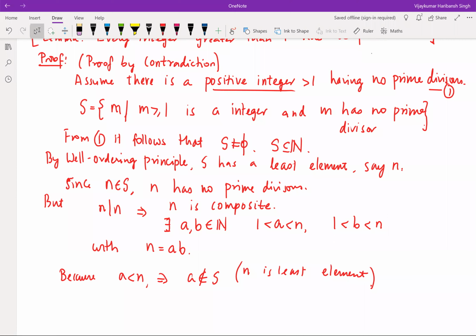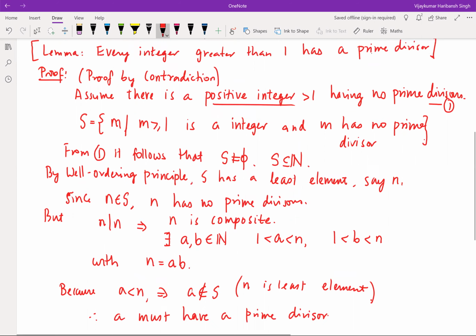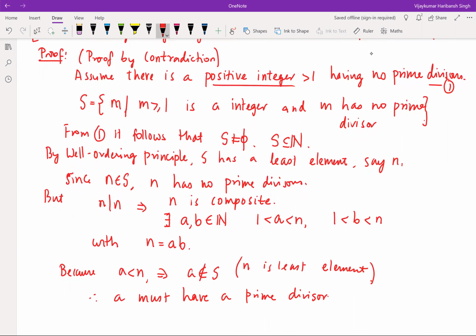Therefore, a must have a prime divisor, because we collected in S every integer that does not have a prime divisor.